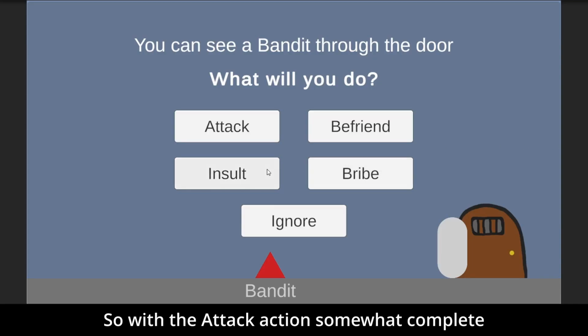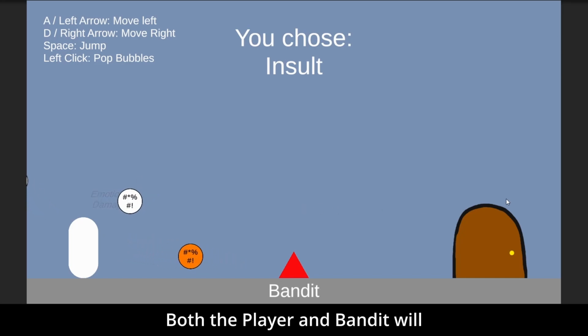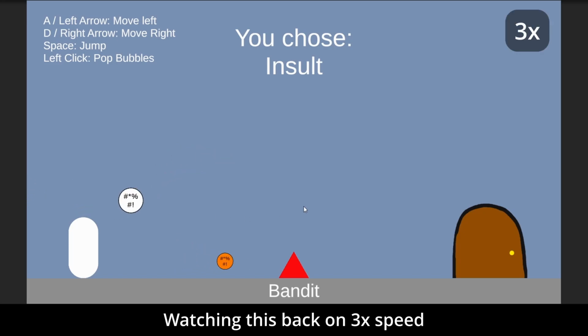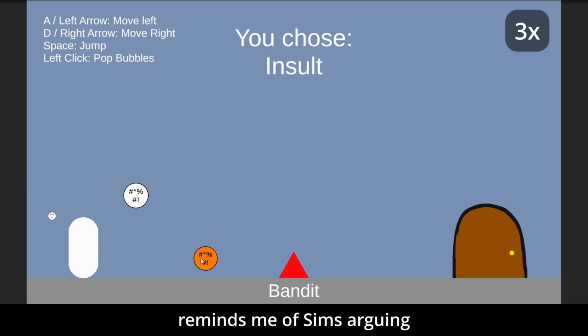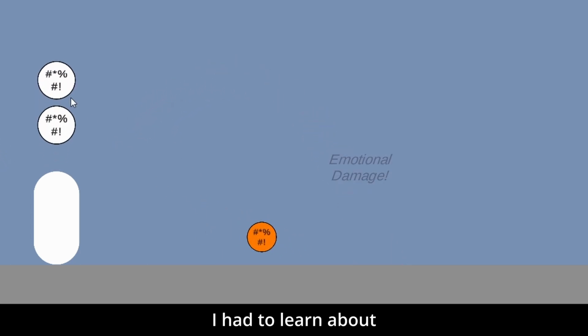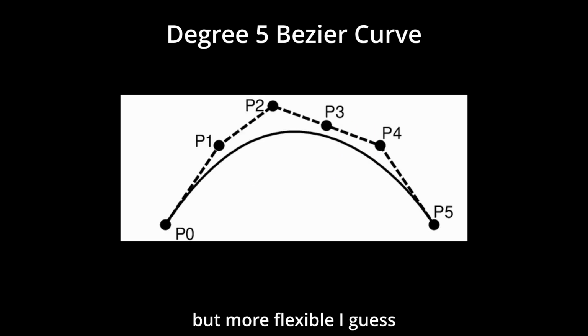So with the attack action somewhat complete, I started on the insult option. Both the player and the bandit will generate insult bubbles, which you can click on to attack or defend. Watching this back on 3x speed reminds me of Sims arguing, which is fun. And for those interested, to get this arc, I had to learn about Bezier curves, which are kind of like quadratic curves, but more flexible I guess.